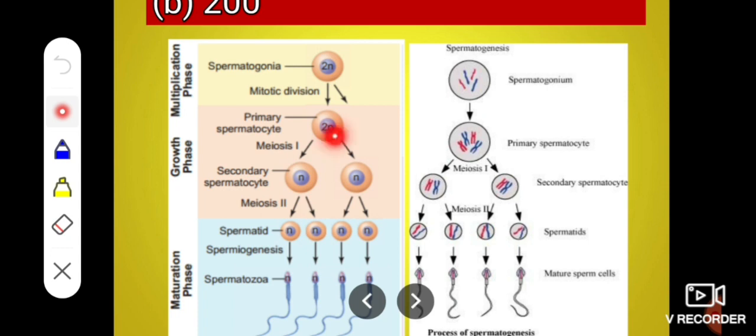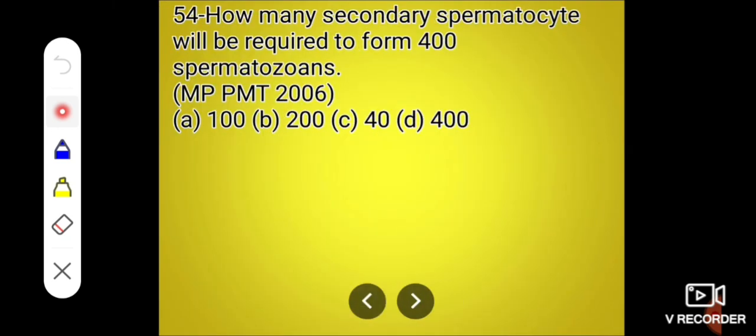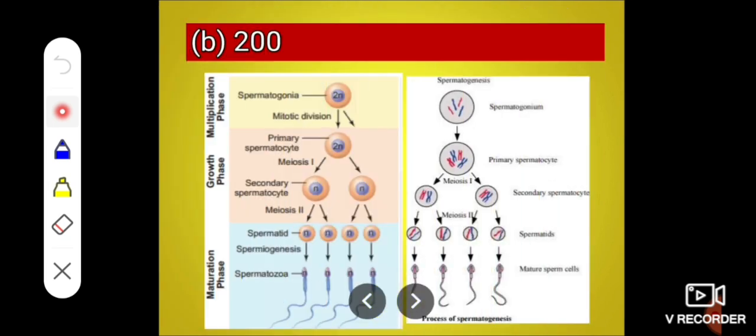Or in other words, one primary spermatocyte forms four spermatids or four spermatozoa, and one secondary spermatocyte forms two spermatids or spermatozoa. And our question is, how many secondary spermatocytes are required to form 400 spermatozoa? The answer is 200. If 200 secondary spermatocytes are there, they will produce 400 spermatozoa.